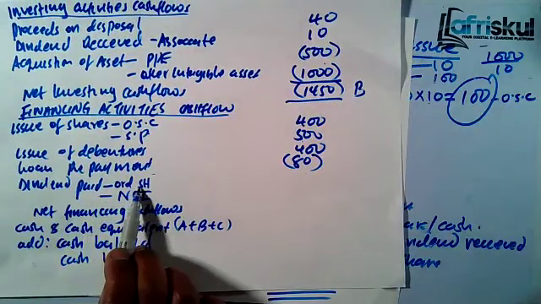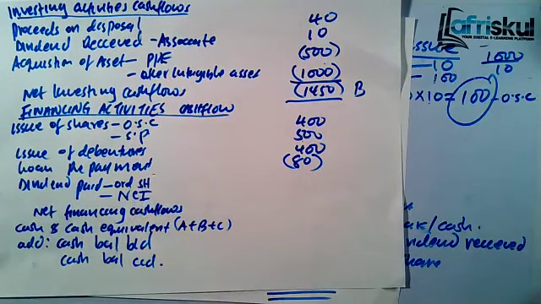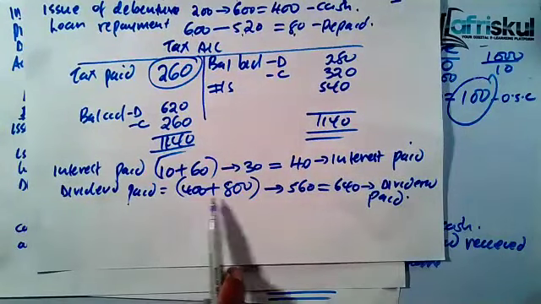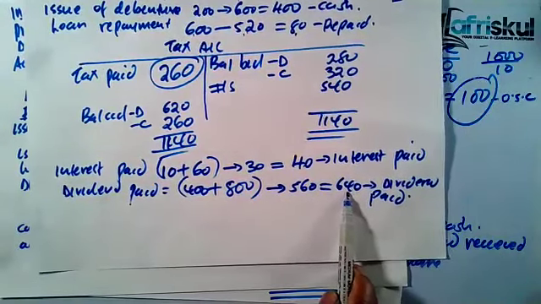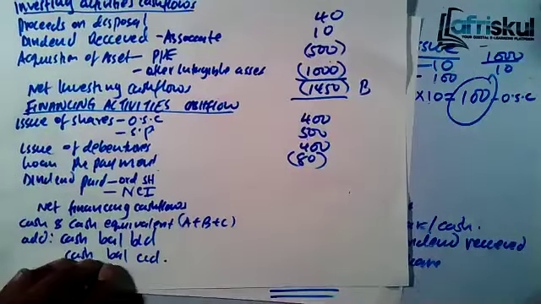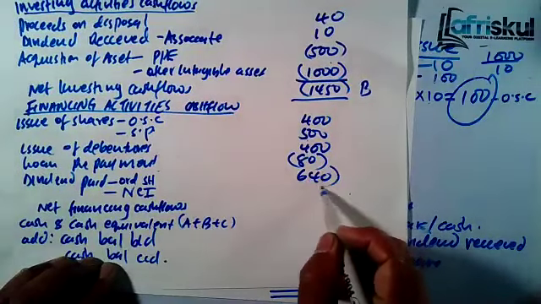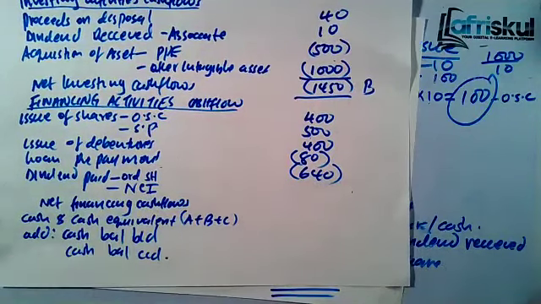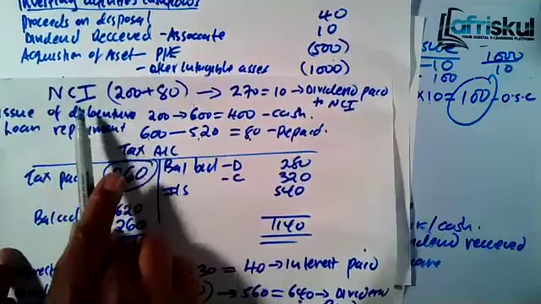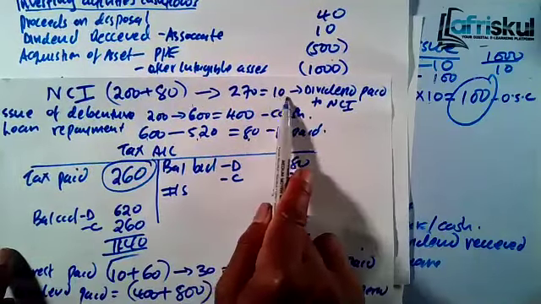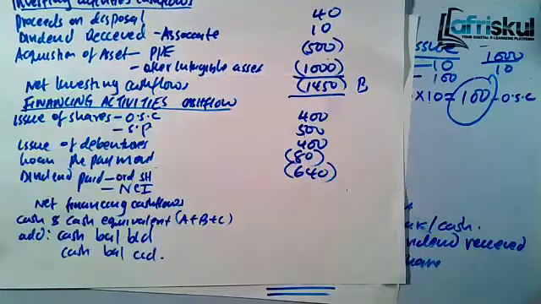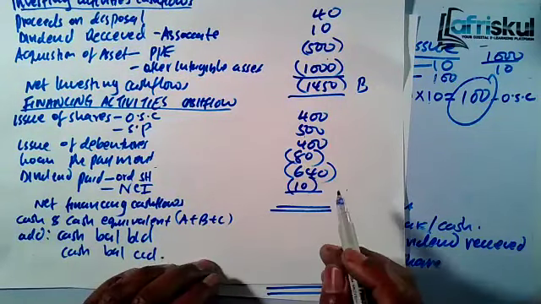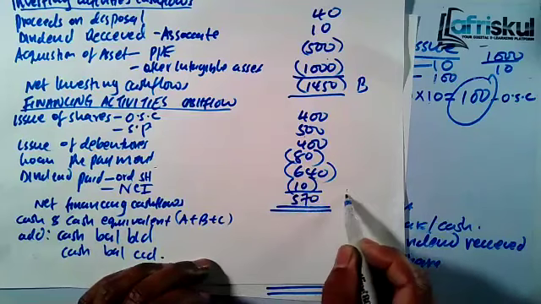Dividend paid to ordinary shareholders. Remember, you already have the dividend paid here. In the workings, dividend paid, we paid 640. That's the dividend paid. So it's 640. Then the dividend paid to NCI. Apart from the working, we had already done it. Dividend paid to NCI was 10. So you deduct 10. So you get the net financing cash flows, you get 570. You can call it C.